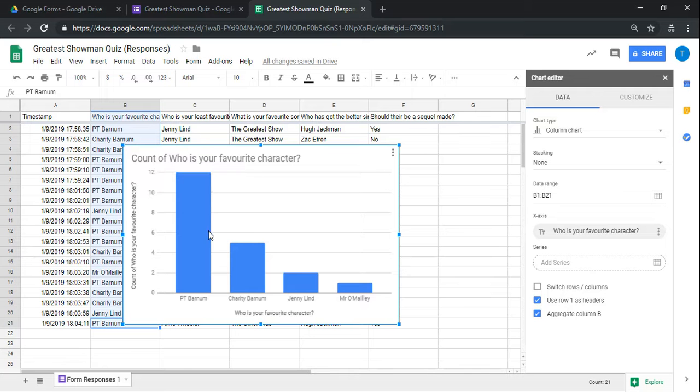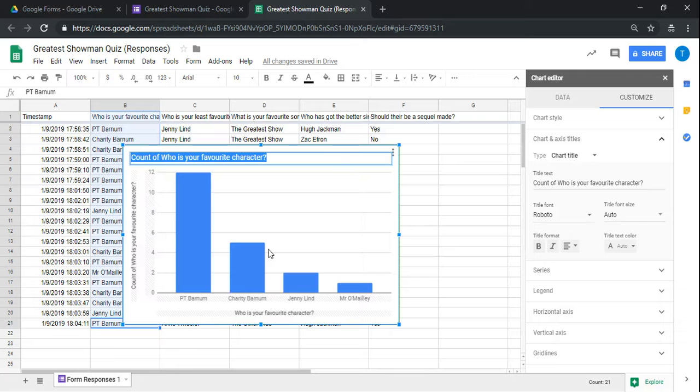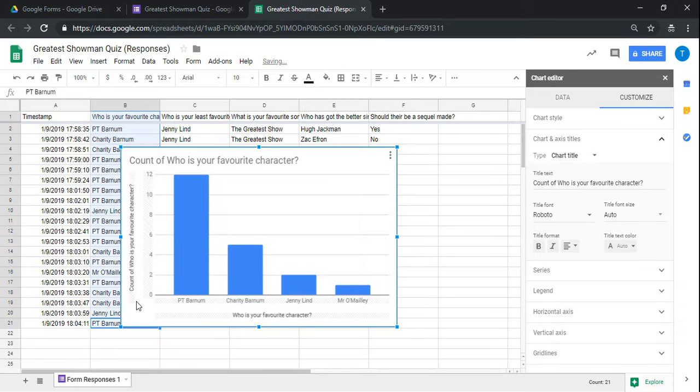So we can see overwhelmingly the people who voted in this think that P.T. Barnum is their favourite character, but I'm just going to press backspace on that to clear it out of the way so we can create another one.